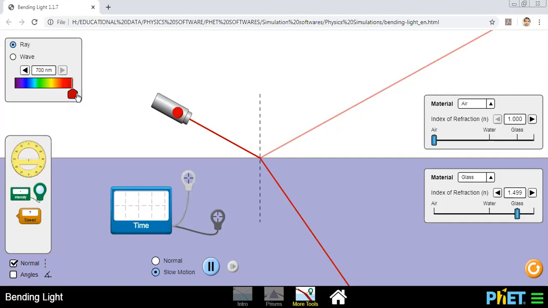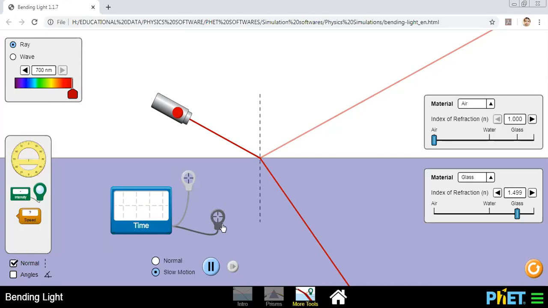Assume your friend is wearing a red t-shirt, and you look at your friend through the window pane. What do you find? The ray which is coming is through refraction. So will the red t-shirt appear yellow or blue? No. The red t-shirt will appear red only, because during refraction the color does not change.